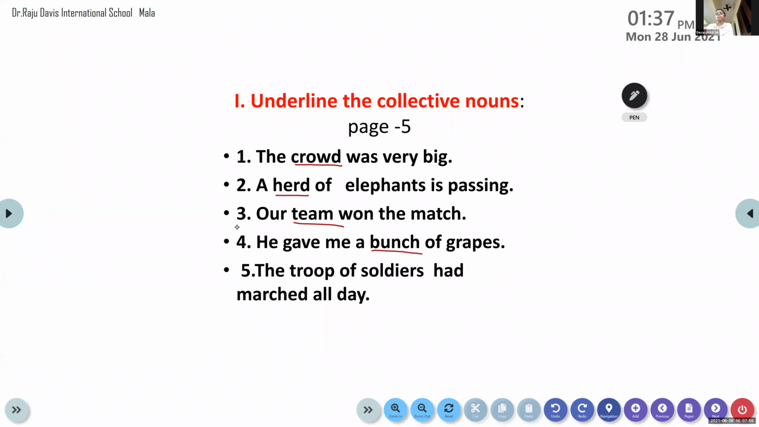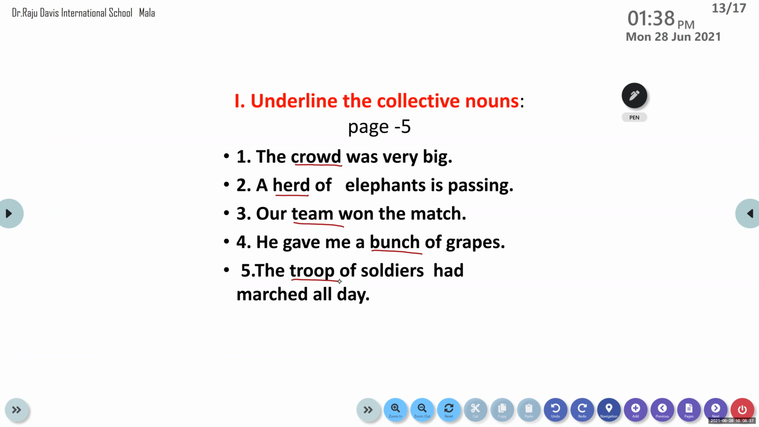Now, Ujjwal, come on, read the fifth question. The troop of soldiers had marched all day. Yes, had marched all day. So which is the collective noun there? Troop, very good. So this is how, unless we learn the collective nouns, we don't know how to identify the collective noun in the sentence. These many collective nouns we have to learn in grade 3.